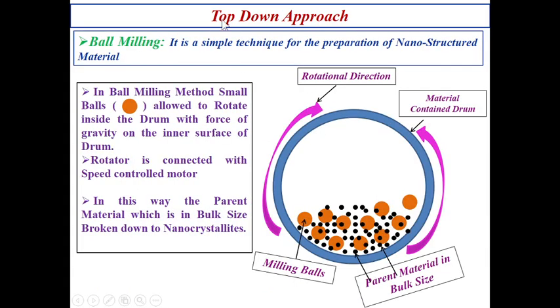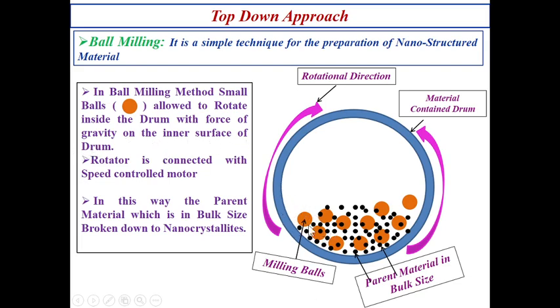Next, coming to another top-down approach example, that is ball milling. It is a simple technique for the preparation of nanostructured material. What is happening here? You can see in the ball milling method, these are the small balls, the yellow color balls I am talking about. Small balls are allowed to rotate inside the drum. This is the drum, which can be rotated either clockwise or anti-clockwise, with the force of gravity on the inner surface of the drum.